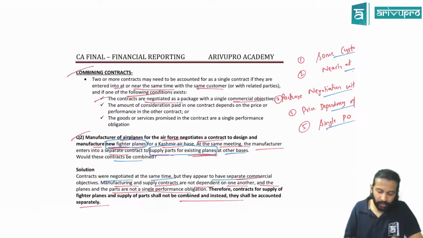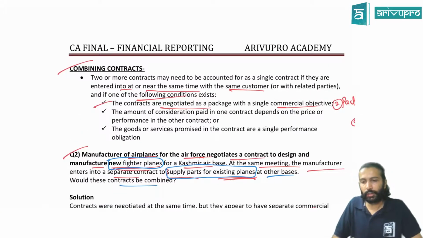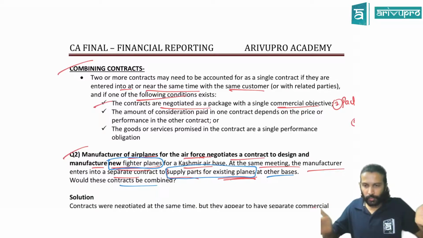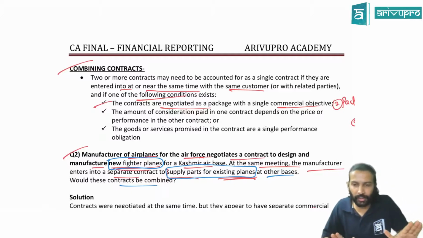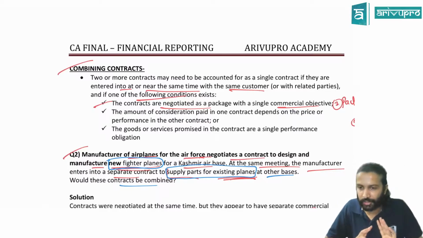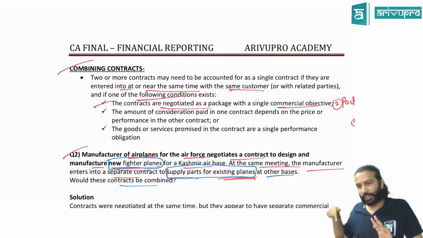Next is combining contracts. What does combining contracts mean? If there are multiple contracts, should we treat them as separate contracts or as one contract? Should we join them as one in accounting or treat them separately? You can treat them as one, provided 5 conditions are satisfied. The first 2 are compulsory, and any one among the other 3.